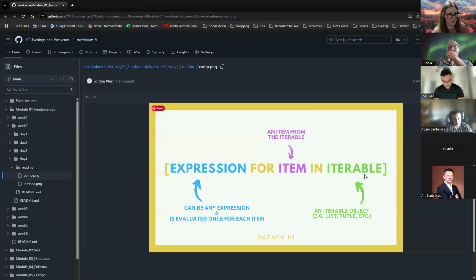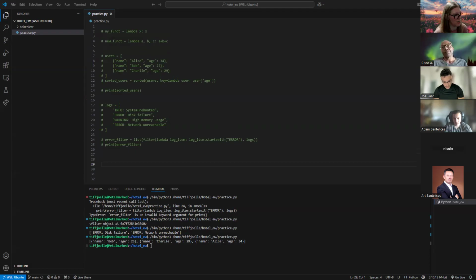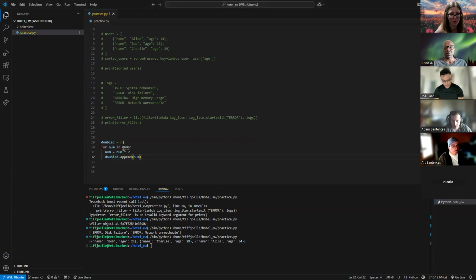So with our for loops, let me throw up my example of imperative coding again. Our first example when we were learning about this is: for every number in numbers, we're going to multiply it by 2 and append it to a new list.